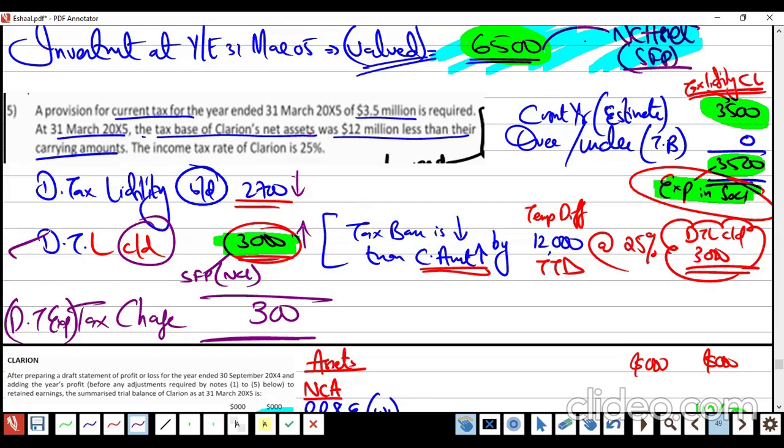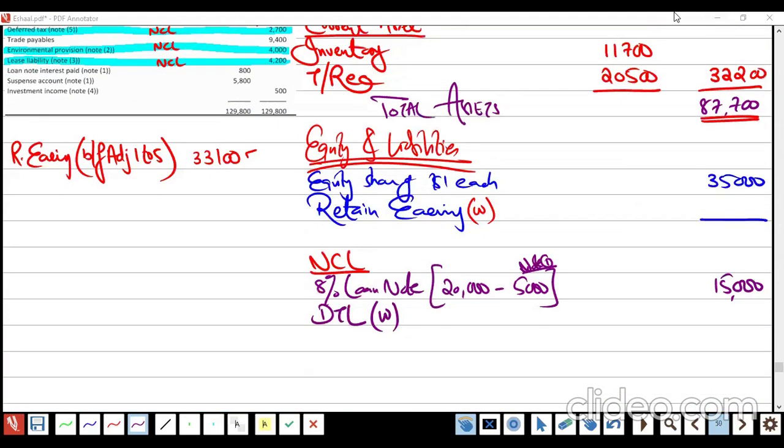Deferred tax liability CD is how much? Deferred tax liability. 3,000. You already found it, no? 3,000. So CD will come here.